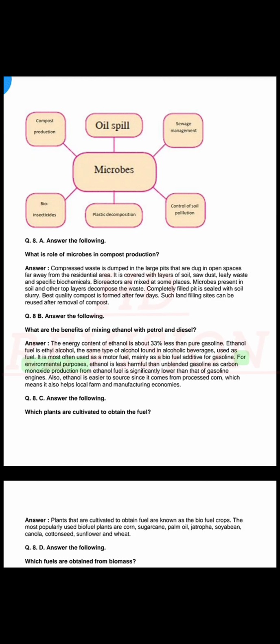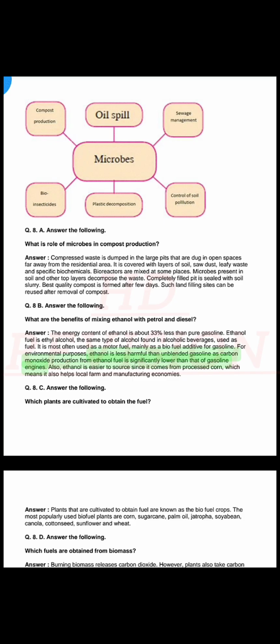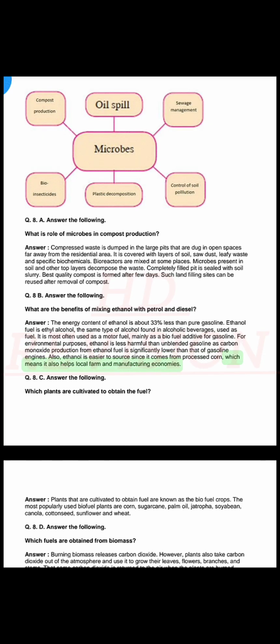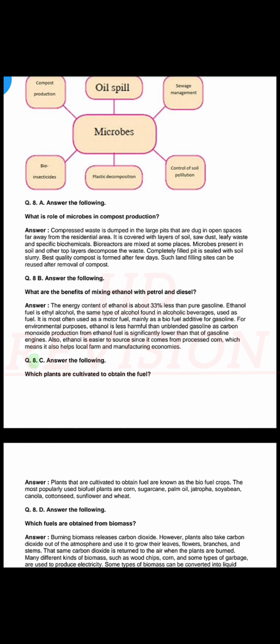For environmental purposes, ethanol is less harmful than unblended gasoline as carbon monoxide production from ethanol fuel is significantly lower than that of gasoline engines. Also, ethanol is easier to source since it comes from processed corn, which means it also helps local farm and manufacturing economies.